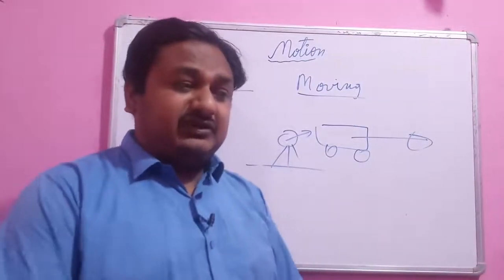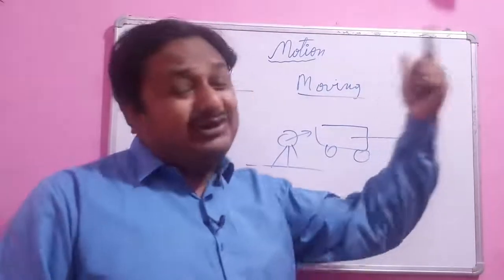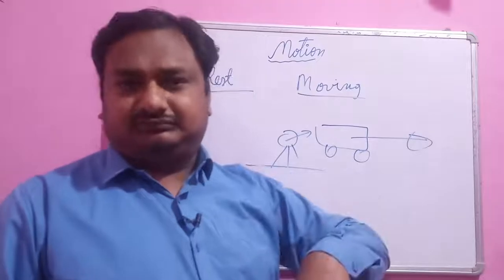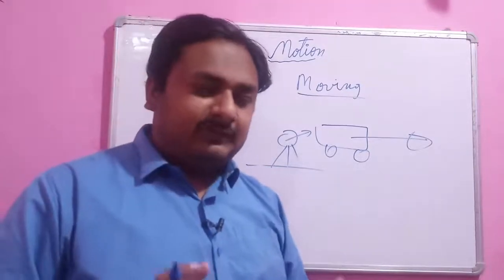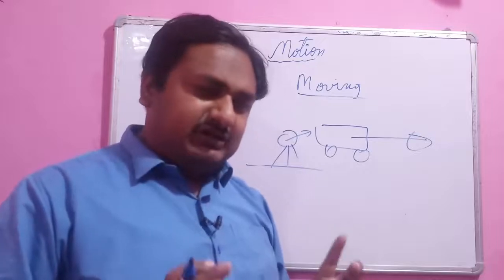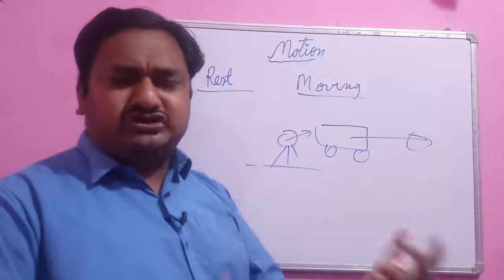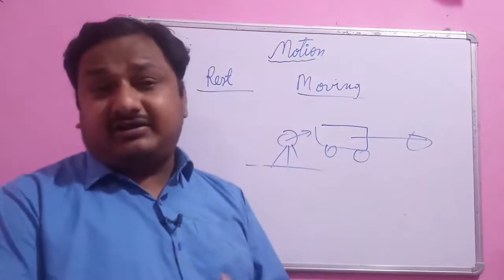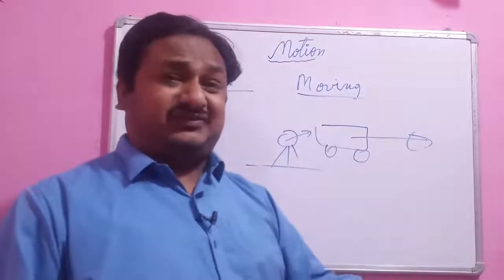Whenever we say that something is in motion, we are actually comparing the position of that object with us.